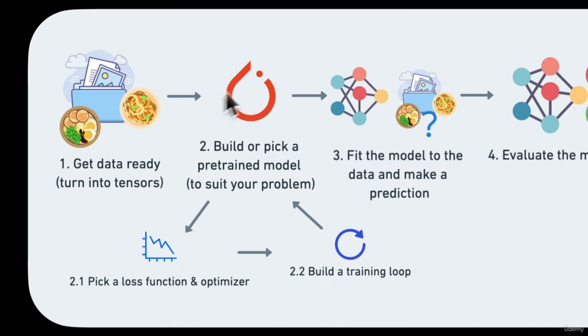Now this is all part and parcel of Step 2, hence why we've got 2.1 and 2.2. You'll see what that means later on. Number 3, we're going to fit the model to the data and make a prediction. So say we were working on image classification for ramen or spaghetti. How do we build a neural network or put our images through that neural network to get some sort of idea of what's in an image? We'll see how to do that.